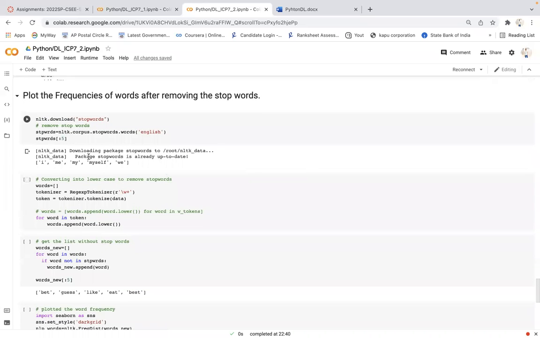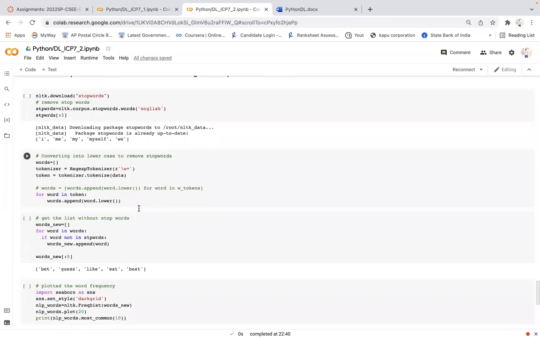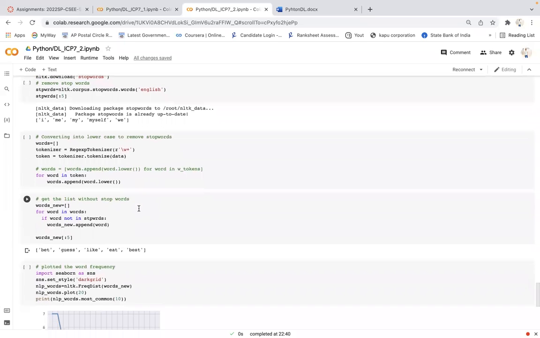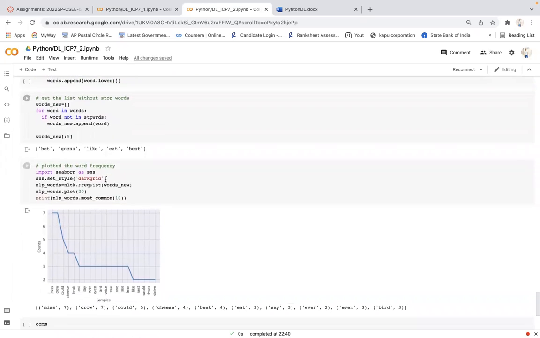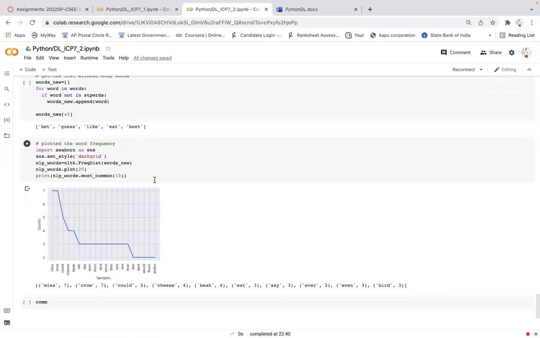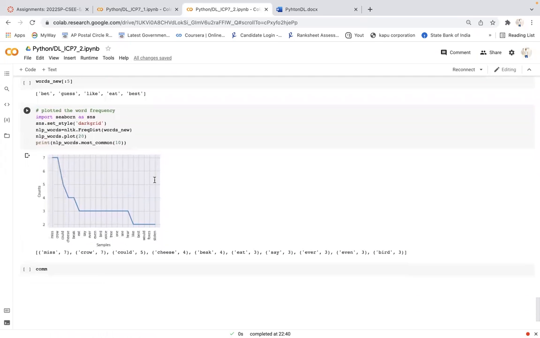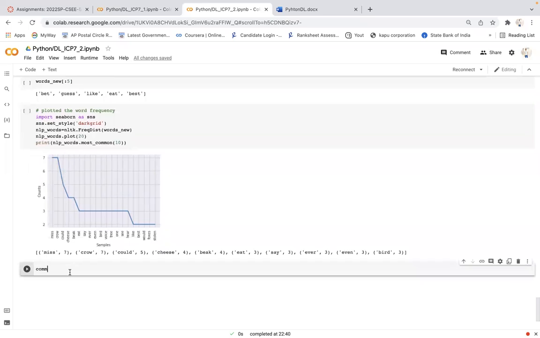Here you can see the stop words, I was printing the stop words. In my data, I got a word like I, in a capital letter. So to remove the stop words, I was converting my data into lowercase. I converted the entire words into lowercase, and then I was removing the stop words from my word list, and then finally printing them. Finally, plotting the word frequency by using the Seaborn library. So you can see. Thank you.